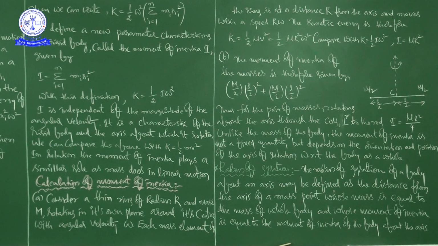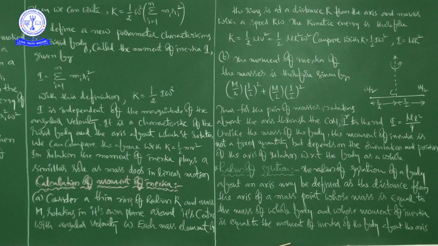It is a measure of the way in which mass of a rotating rigid body is distributed with respect to the axis of rotation.